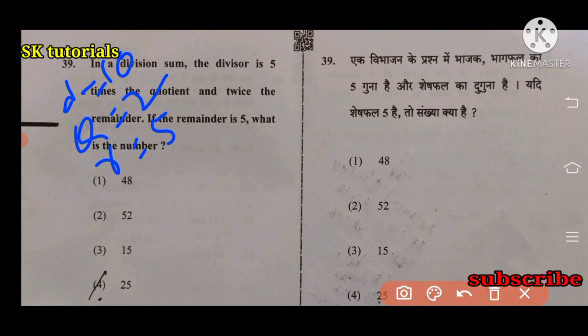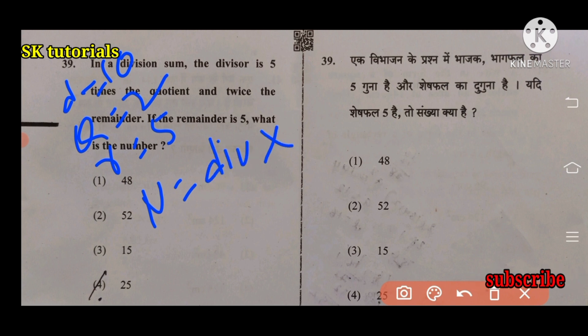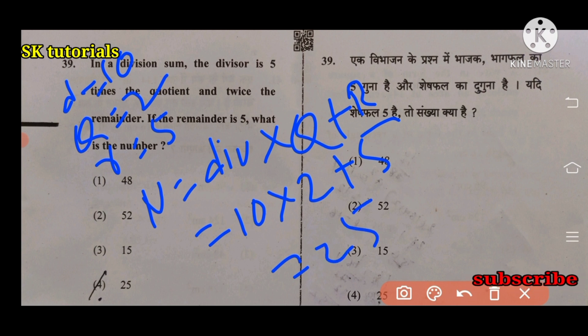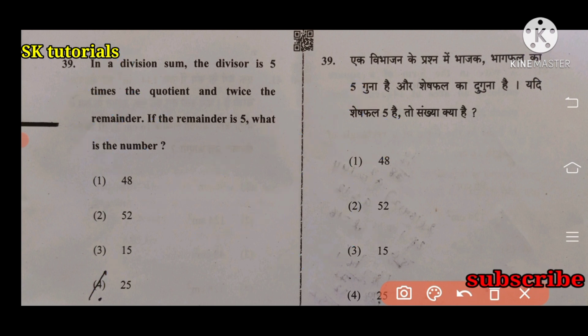Quotient is 2. So the number is equal to divisor into quotient plus remainder. Divisor is 10 into quotient 2 plus remainder 5, that is 25. Right answer is option 4.